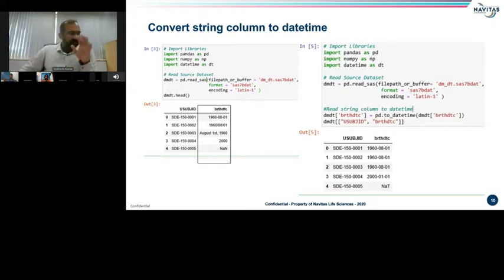In the first row, the date is separated by dash. In the second one, it's by slash. The third one is a text value, number 4 is a partial date, and number 5 is a missing value, which is Python's way of saying that it's a missing value by saying NaN. By running the code on the right-hand side, we have imputed this date variable directly into numeric format, in date format, and it has